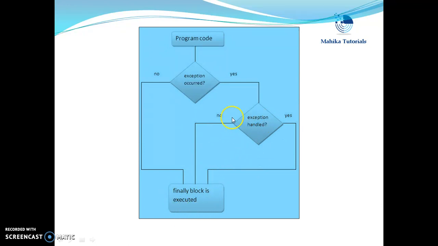That is, finally is executed whether exception occurs or does not occur. So we can use finally block to put the code that we want to be executed irrespective of whether exception occurs or does not occur in our code.